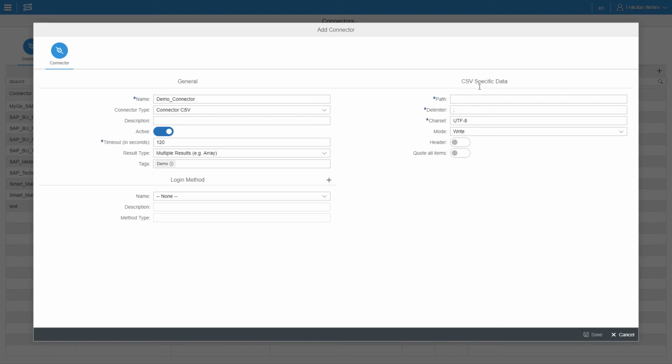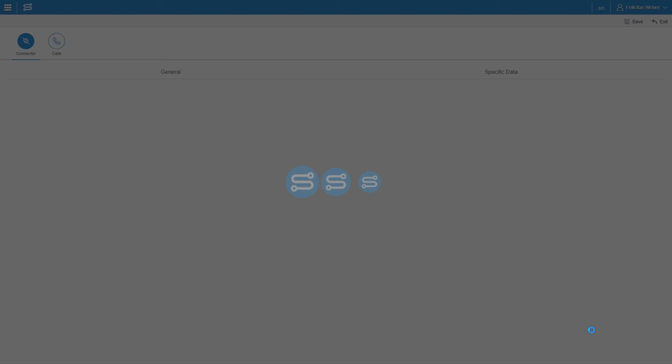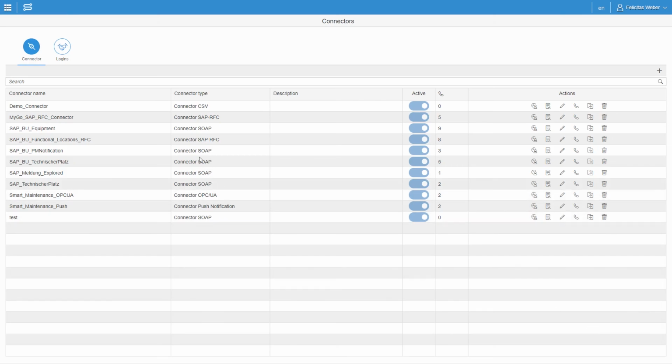In the last step, you have to fill out the specific data of the connector type. The specific data differs for each connector type. You can get more information of the specific data in our online documentation. To create the new connector, click on Save. You can now search for it in the connector overview.